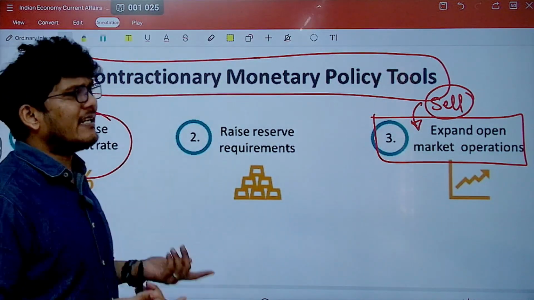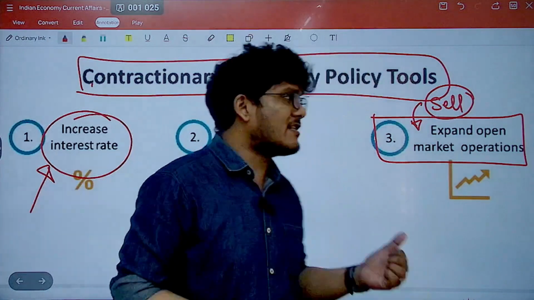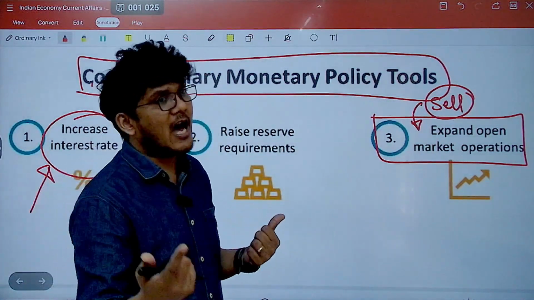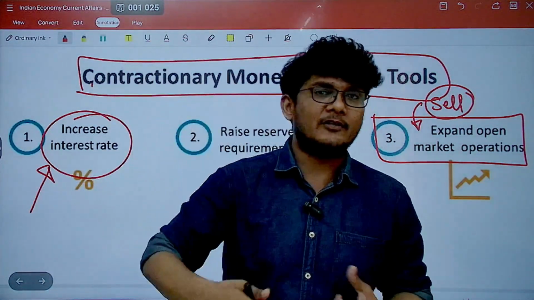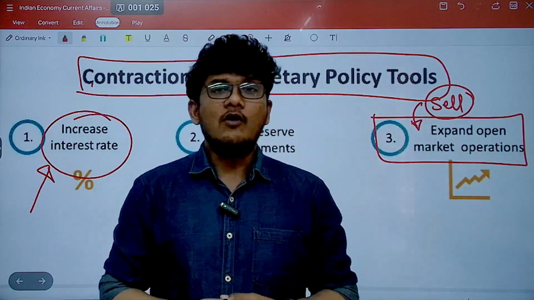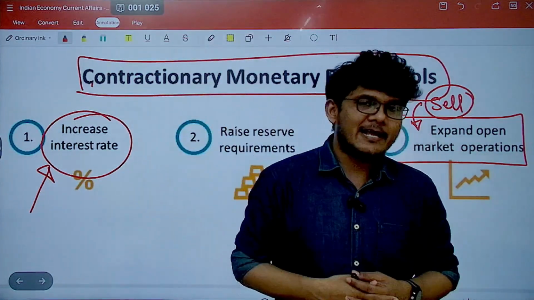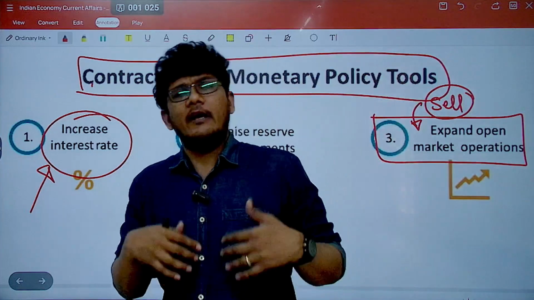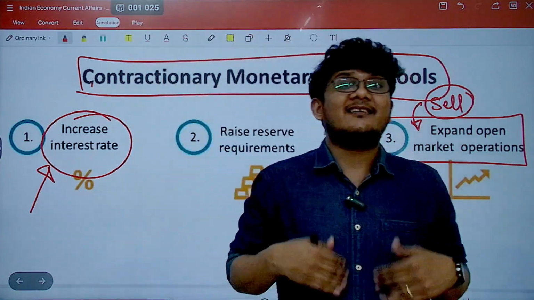When you increase the interest rate, what will happen? When you increase the repo rate, that means the rate at which the RBI gives loans to the scheduled commercial banks is increased. So fewer loans, less money will be taken by the banks, or even if an equal amount is taken, it is at a higher interest rate.